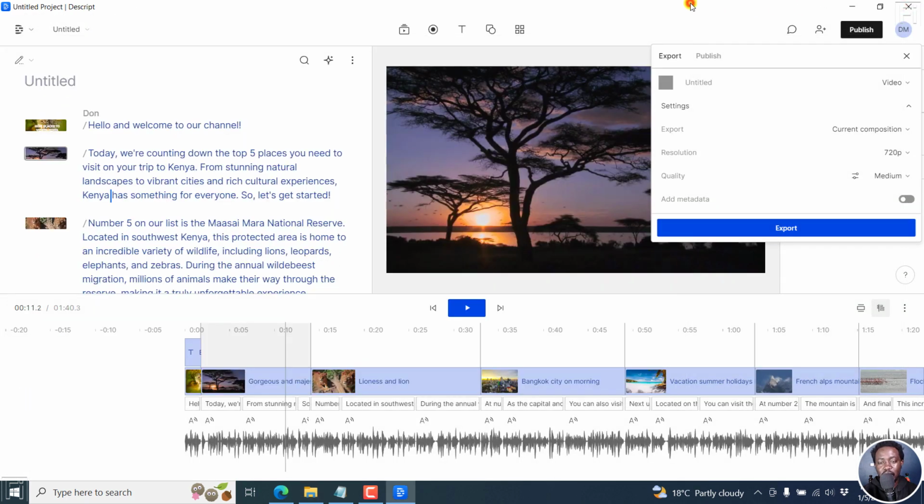This is what it looks like. It looks really, really good. But simply put, that is how you can make AI YouTube videos using ChatGPT and Descript Storyboard. Really simple and really awesome.